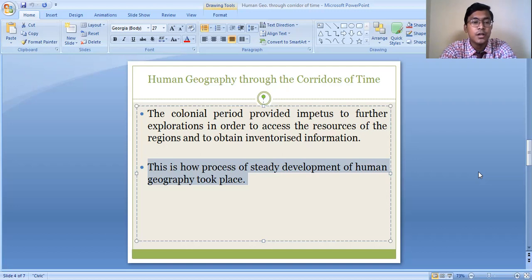Human geography basically tries to understand the interrelationship between man and nature, as well as the interrelationship between one group of human beings and another. With the development of human societies and the exploration of new places, the concern of human geography became wider and wider. Human geography ultimately took a final shape and became a major discipline, a major part of geographical studies.